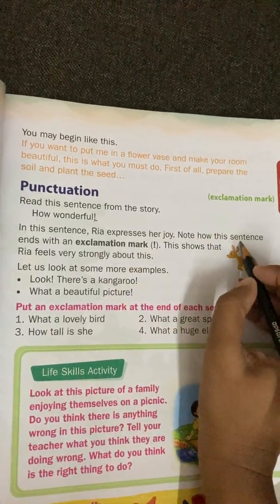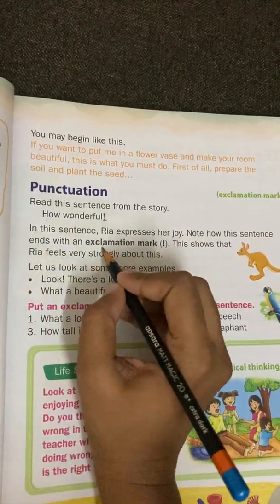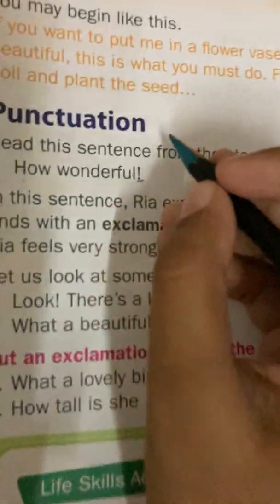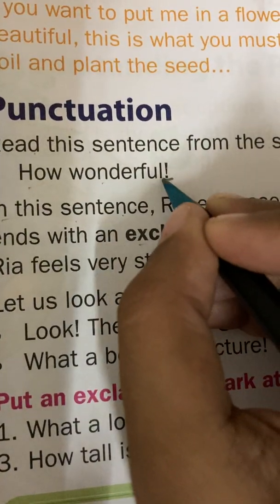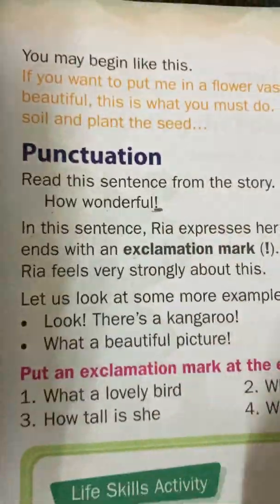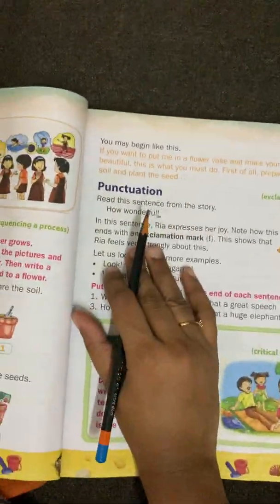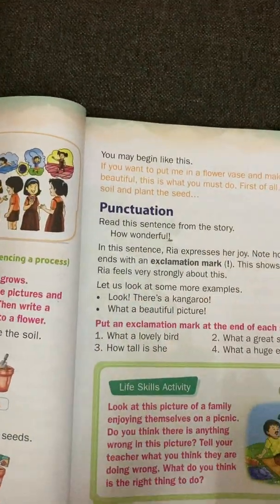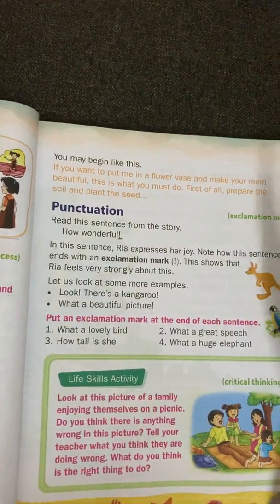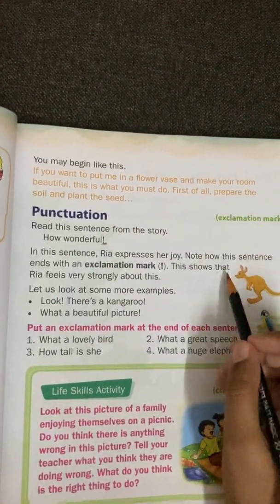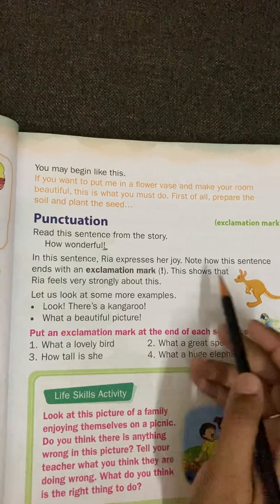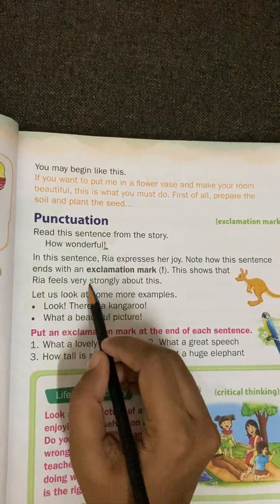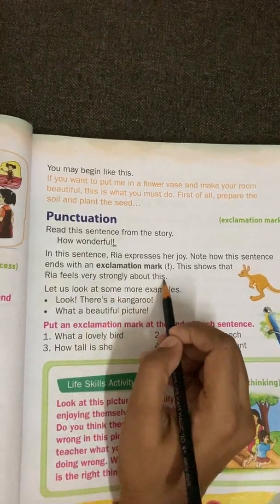Note how this sentence ends with an exclamation mark. So when we find this kind of exclamation mark, it shows that we are expressing our joy or feeling. Okay, children? This shows that Riya feels very strongly about this.